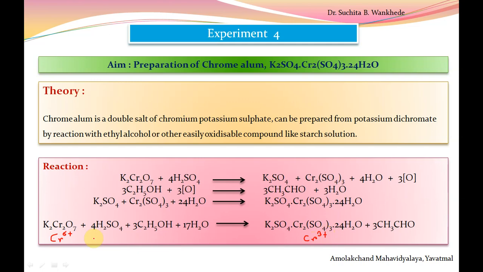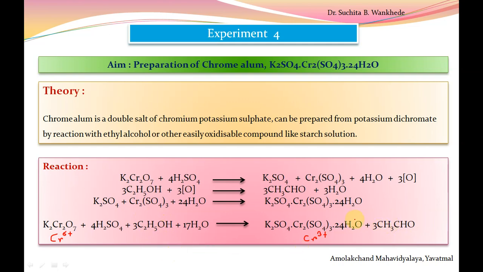Remember students, potassium dichromate is an oxidizing agent, so it undergoes reduction, while ethyl alcohol is a reducing agent, so it undergoes oxidation. In case of potassium dichromate, Cr is present in 6 positive state, which undergoes reduction, that means it accepts electrons and is converted into the Cr tripositive ion, while ethyl alcohol undergoes oxidation into acetaldehyde.